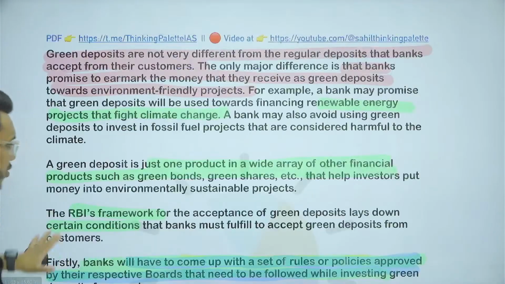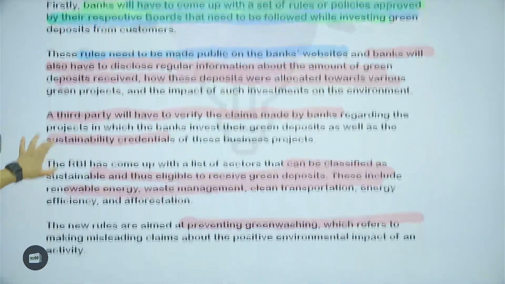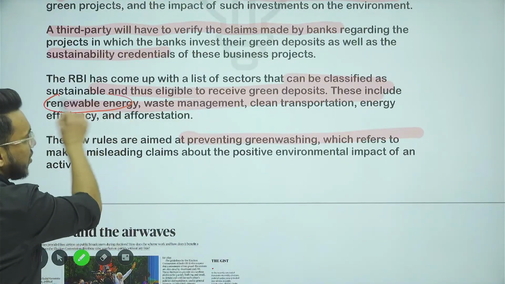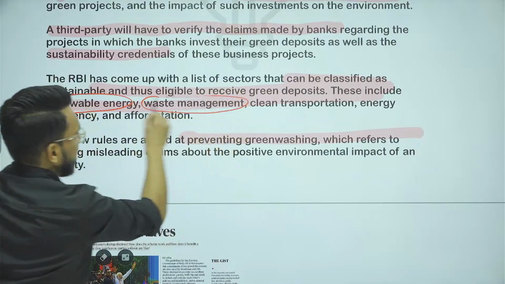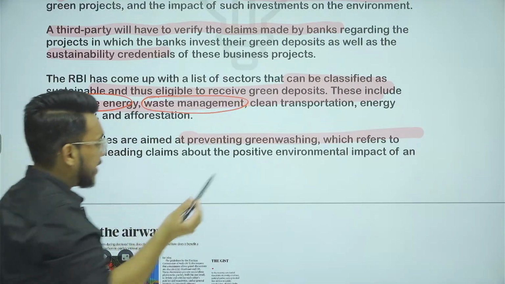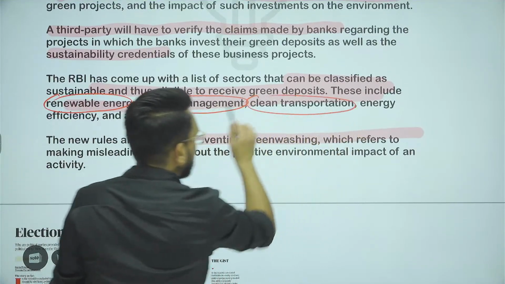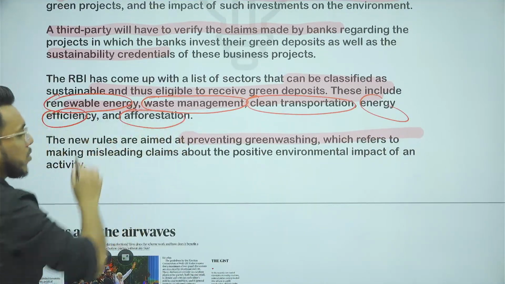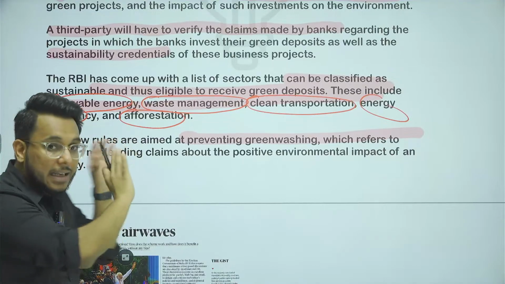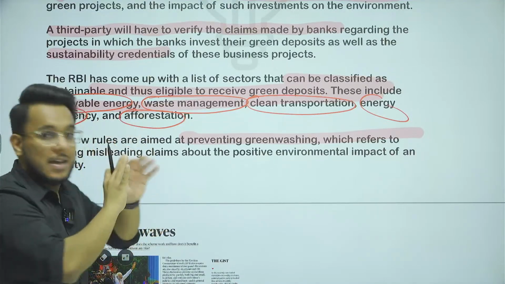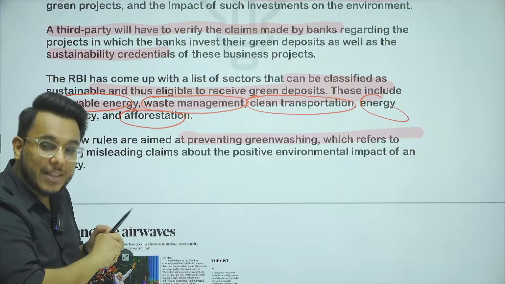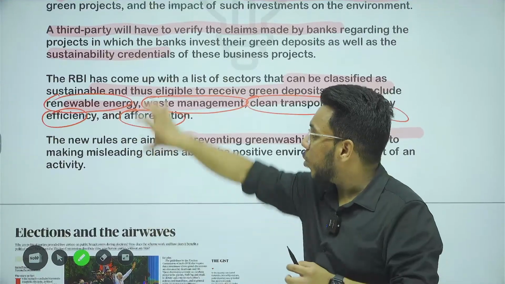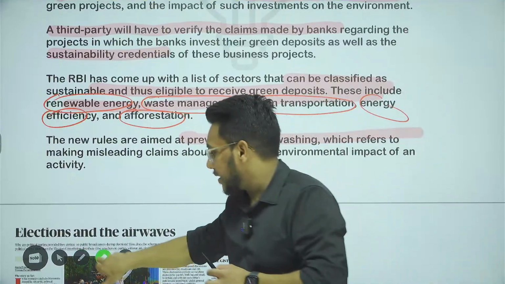Fine. So, for example, what can be these particular kind of projects? These projects could be projects of renewable energy. These projects could be projects of the waste management, e-waste management. These projects could be projects of the clean transportation, energy efficiency projects, afforestation projects. These projects are the green projects. These projects are the clean green projects. So all the deposit that the people are depositing as green deposit, their money will go in these kind of projects. That is the green deposit.